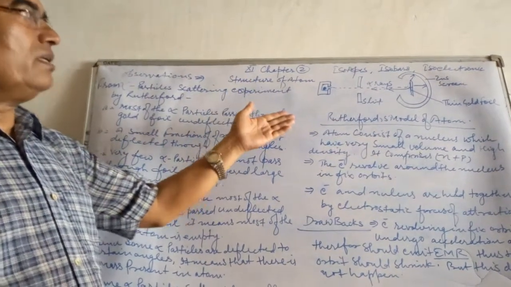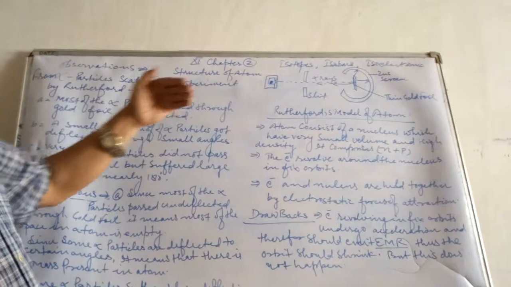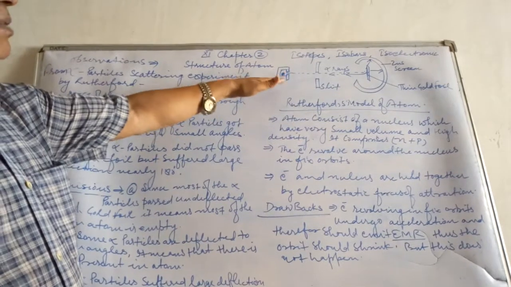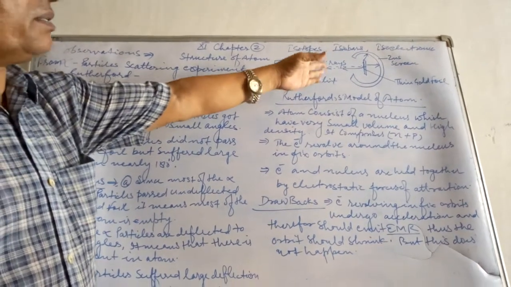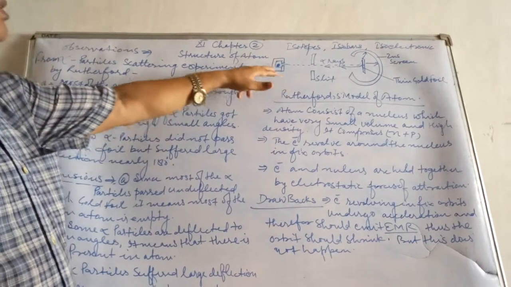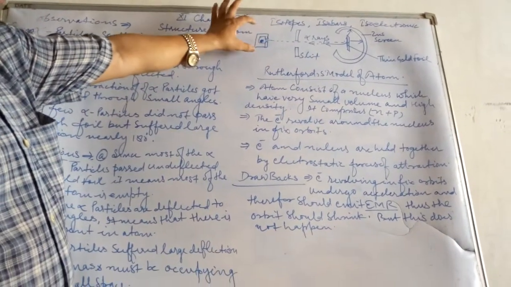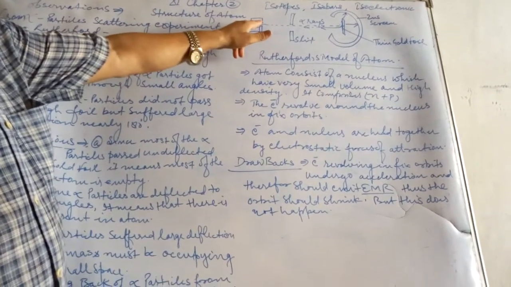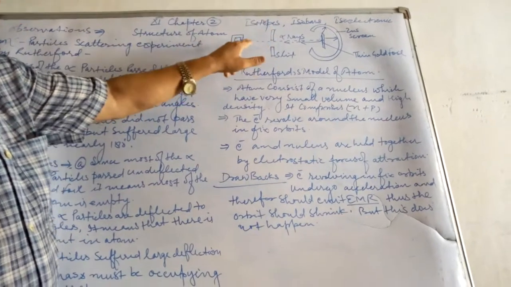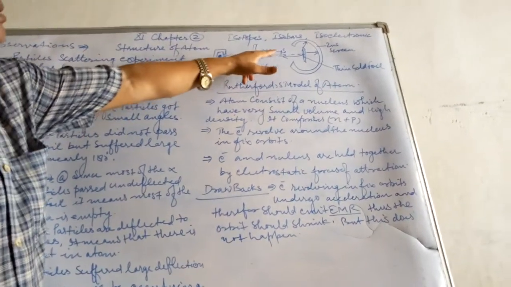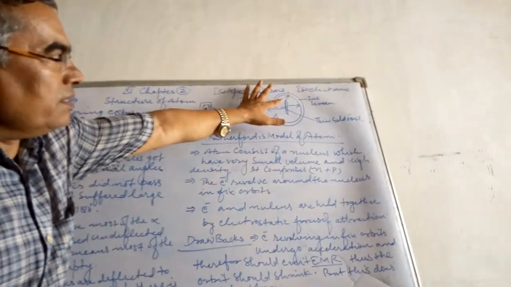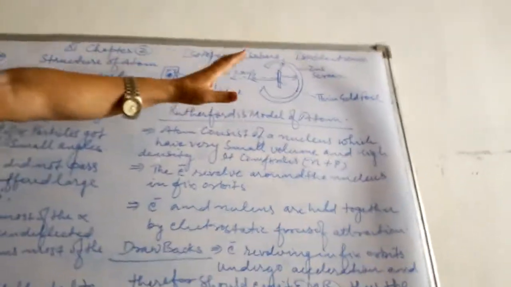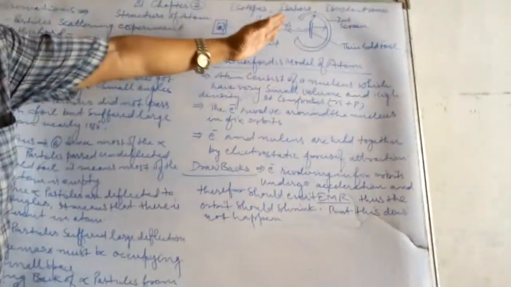There was an experiment by Lord Rutherford, and that experiment was led by bombardment of alpha particles over a thin gold foil. Children, you see, this is a radioactive element, and the alpha rays are scattering from this one. This is a slit. From this slit, alpha rays are passing through and depositing over the thin gold foil. This thin gold foil is surrounded by a semicircular zinc sulfide screen.